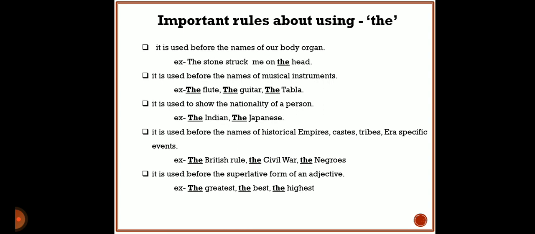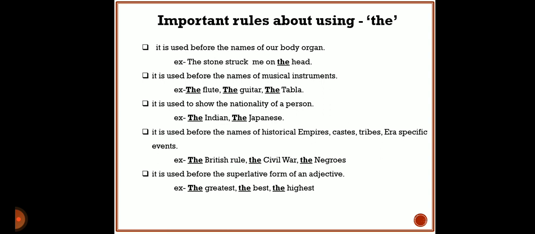Examples given: the greatest, the best, the highest. These three words are superlative forms of an adjective, and whenever you write a superlative form of an adjective, you have to use the. These are the specific and very important rules about using a and the.